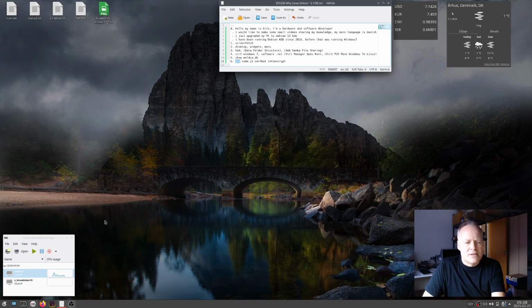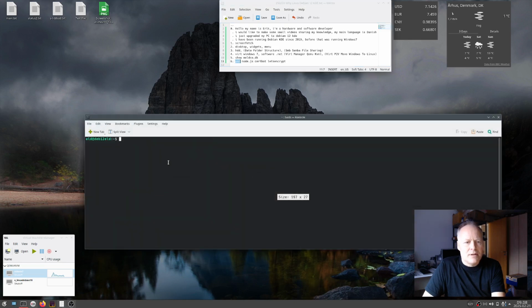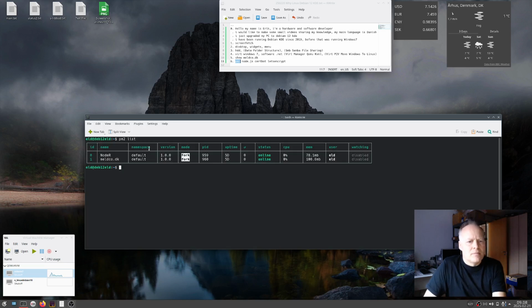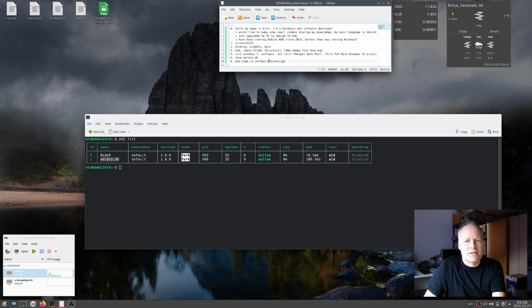My homepage is running in a software called PM2. I have an accounting software and my homepage. The homepage is developed in Node.js and is managed by Certbot and Let's Encrypt for HTTPS.